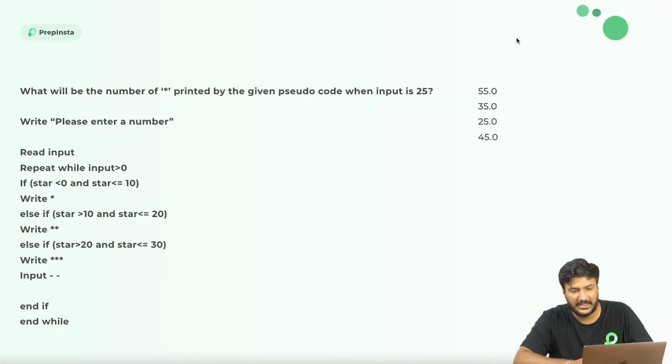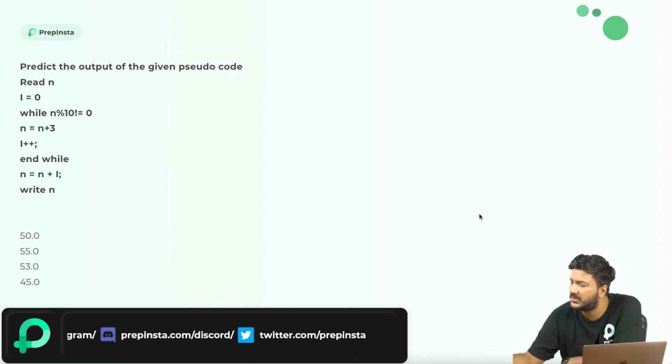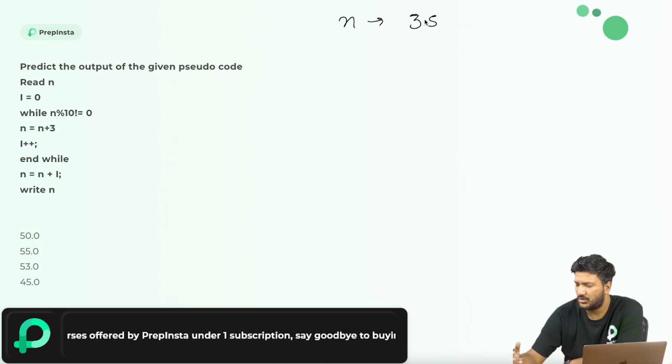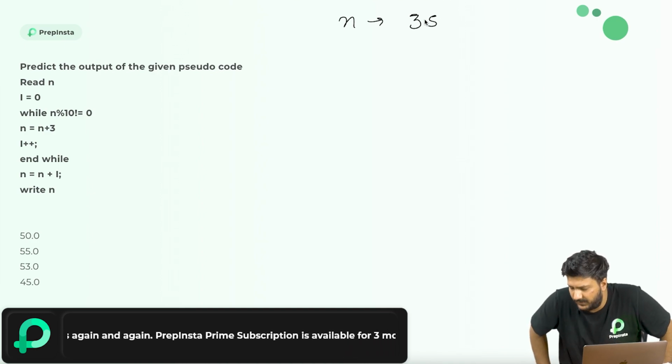So moving ahead to the next question. Now this is the screenshot of the question. I'll show it to you. If you can read it from here, you can pause the video here. If you can't read it from here, pause the video here. One thing that I forgot to mention: the value of n that you have to read is 35. So I hope you pause the video, and then we'll code it together, or I'll explain it to you.